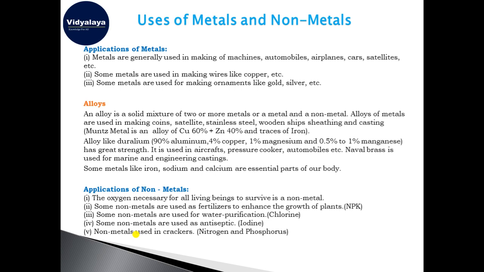Okay, and the naval brass is used for making marine equipment and engineering castings. The submarines are made from the naval brass. And some engineering castings are also done with the naval brass, and it is an alloy. So here we see that some of the metals like iron, sodium, and calcium are a very essential part of our body also. Like where do you find the iron in our body? Please answer in the comment section. Where do we find iron in our body? You can reply to me in the comment section.